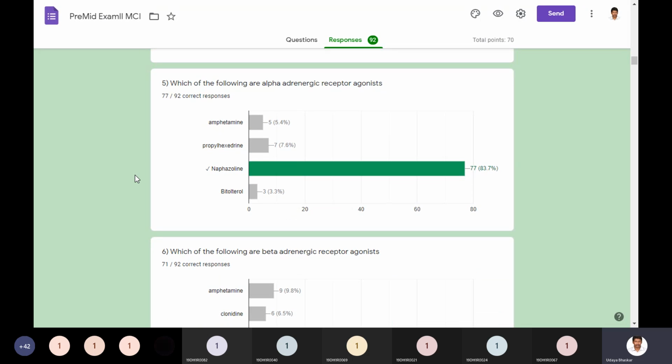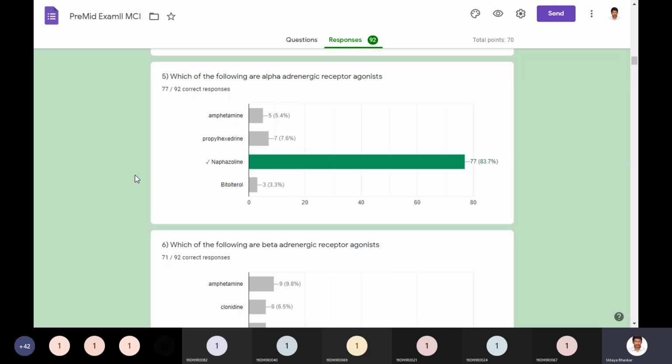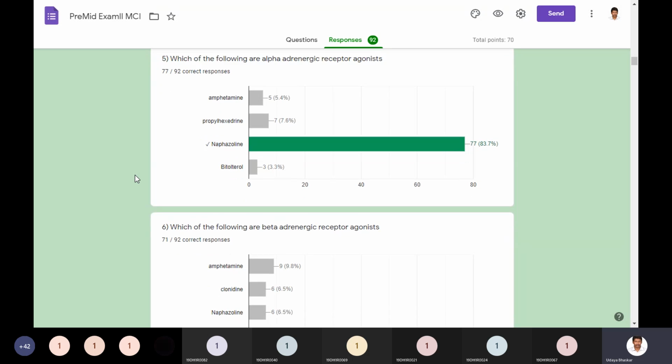And which of the following are alpha adrenergic receptor agonists? The same question, but I just wanted to include all the drugs under the classification in different questions. That is the simple logic. So if you know the classification well, you can easily attempt these questions. So among the options, naphazoline is one of the alpha adrenergic receptor agonists.